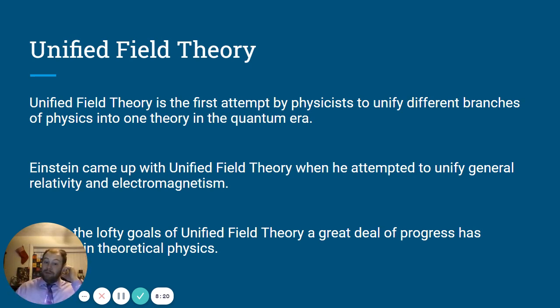Unified field theory is great because it's got these lofty goals of what we can do with physics. And nowadays they're still working on that. It's not called unified field theory anymore, but they're still trying to come up with the one thing that describes all phenomena in the universe. So this is a good step in that direction that Einstein took, pushing us towards that goal of having one theory that describes everything.